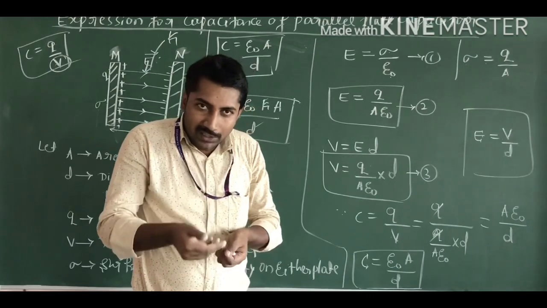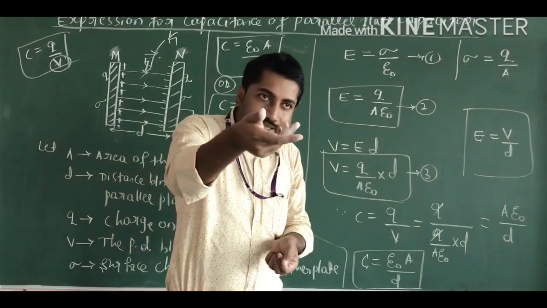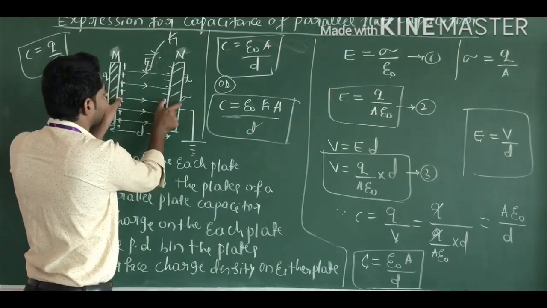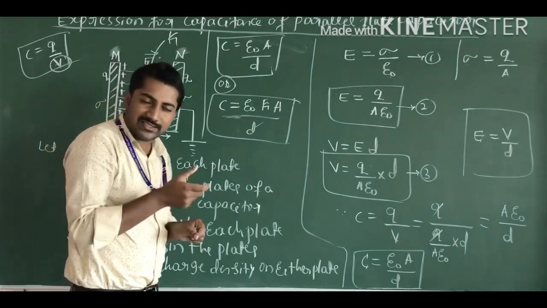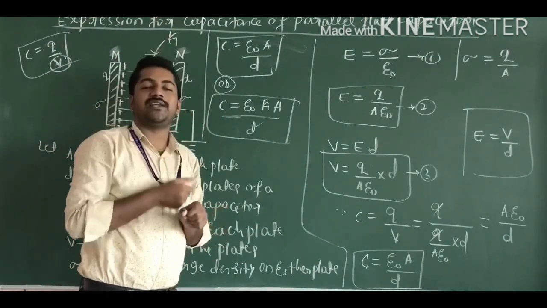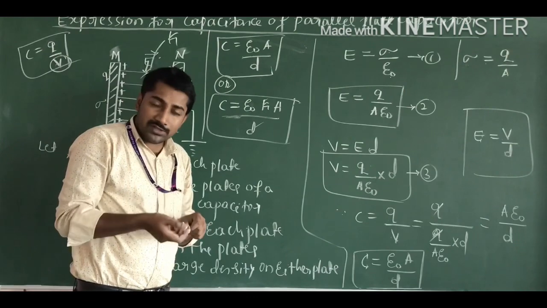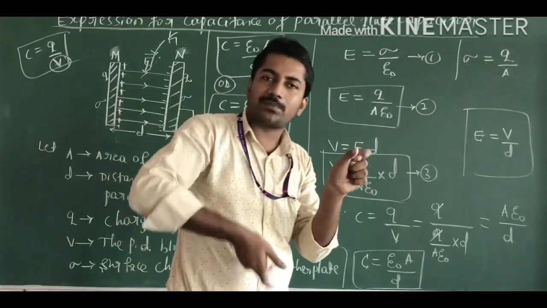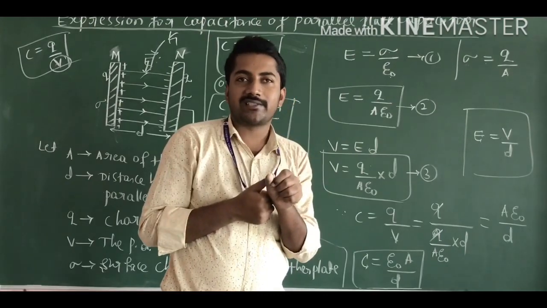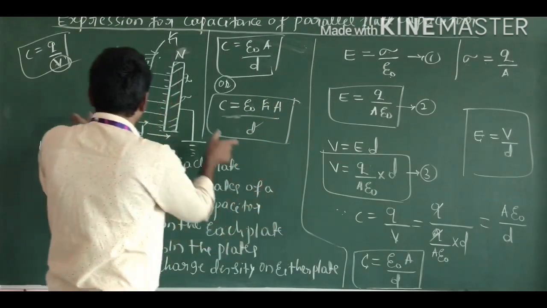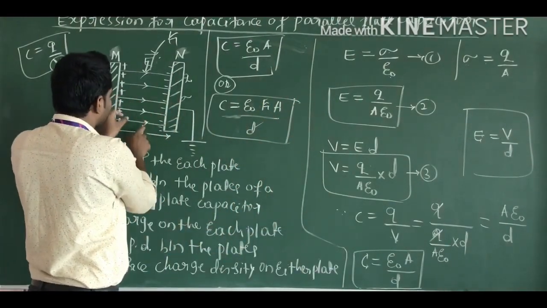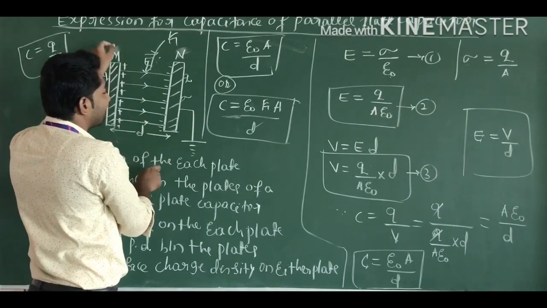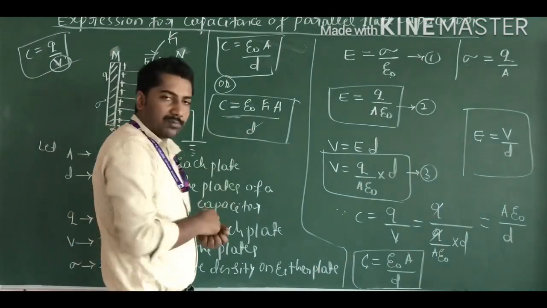Suppose we increase the area of the parallel plates, the capacitance of the capacitor also increases. Suppose we increase the dielectric constant between the plates, the capacitance also increases. If we decrease the distance between the plates, the capacitance increases because it is inversely proportional.